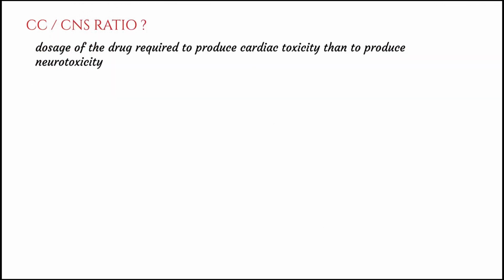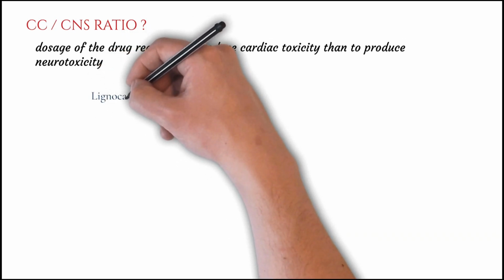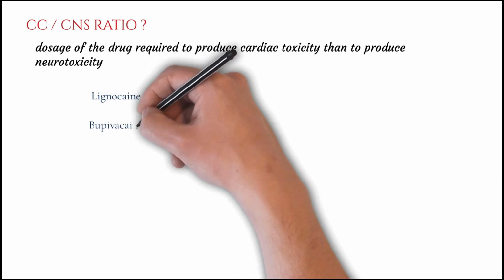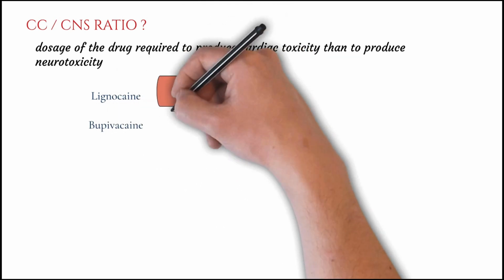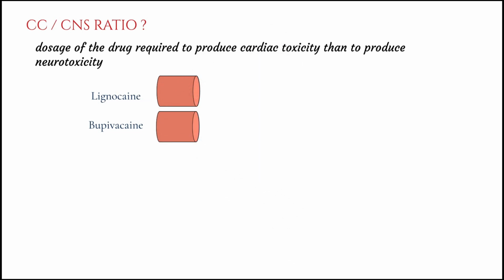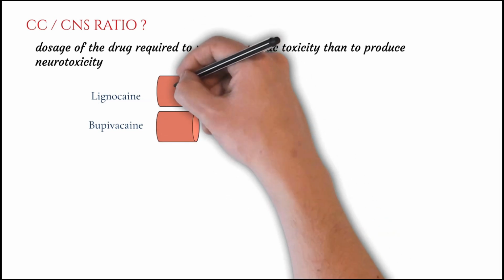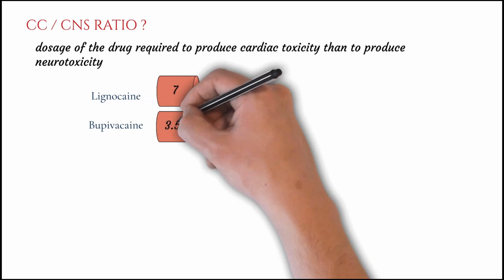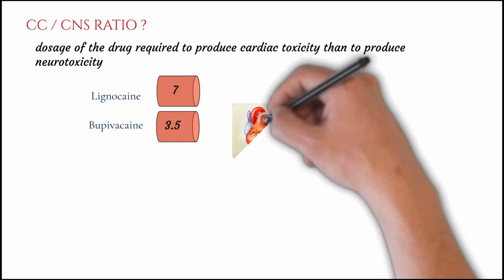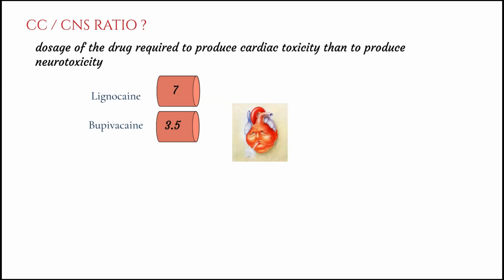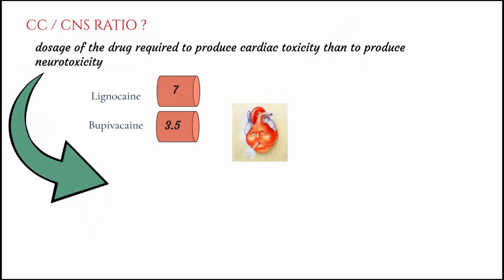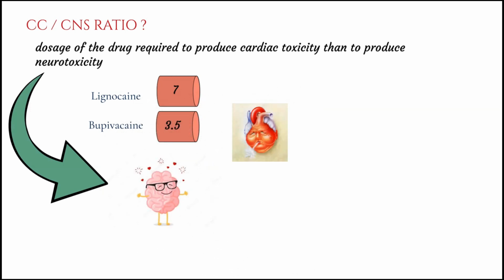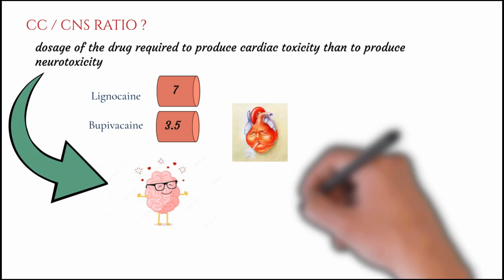Now friends, we will be studying the CC-CNS ratio of various local anesthetics such as lignocaine and bupivacaine. The CC-CNS ratio for lignocaine is 7, while it is 3.5 for bupivacaine, which means that bupivacaine is far more cardiotoxic than lignocaine. As far as neurotoxic symptoms are concerned, the neurotoxicity occurs in two phases. First, there is a phase of CNS excitation followed by a phase of CNS depression.